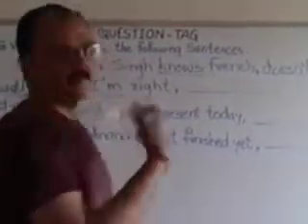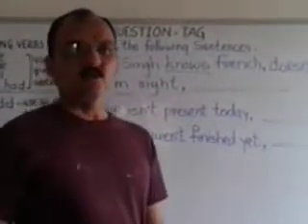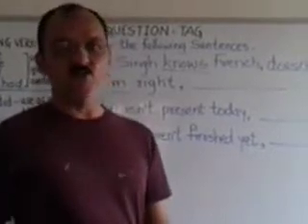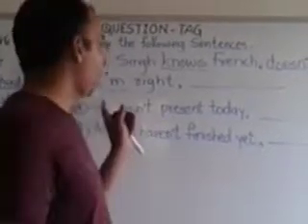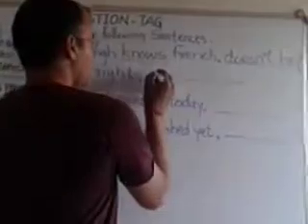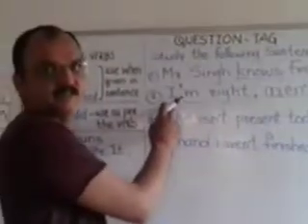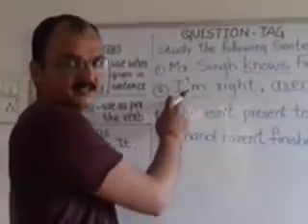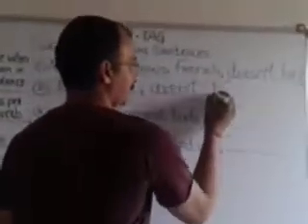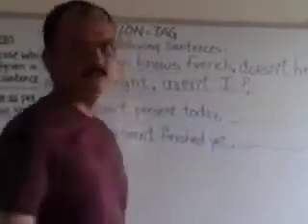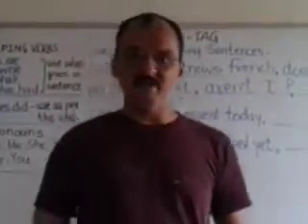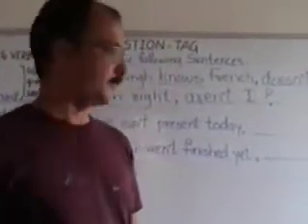Am changes to are, then negative, aren't, and the pronoun given in the sentence is I, and lastly the question mark. So, I am right, aren't I?